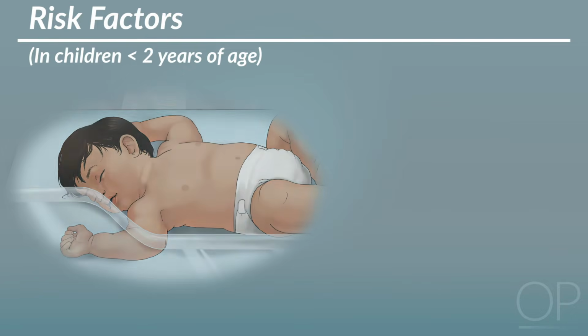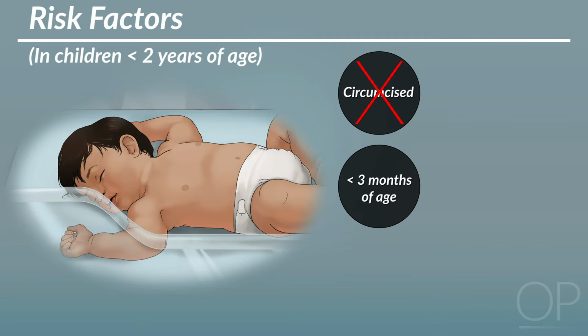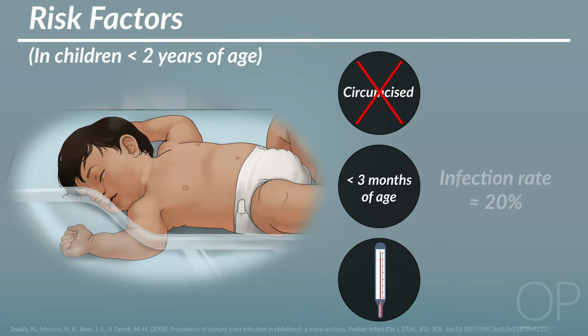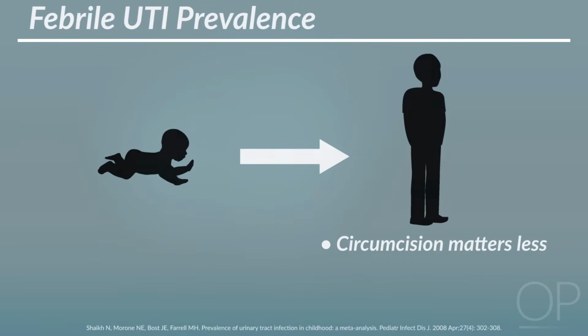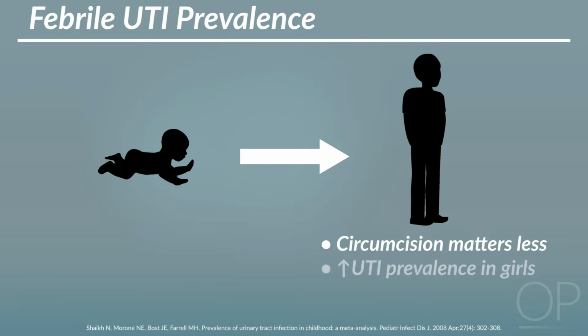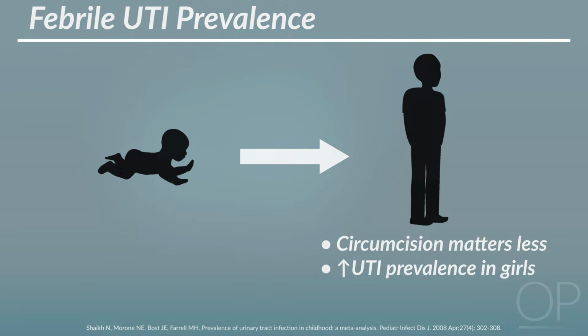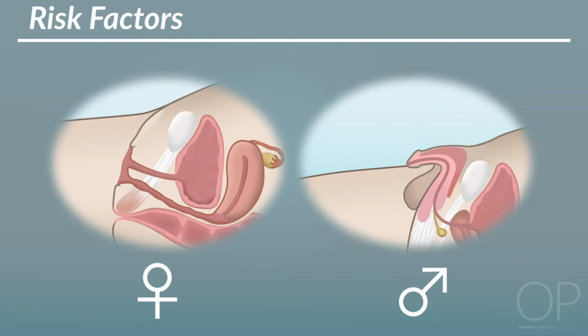Since infants cannot describe their symptoms, we rely on risk factors to determine which infants to test. For example, uncircumcised boys less than 3 months of age presenting with a fever are at the highest risk for UTI, with an infection rate of approximately 20%. Circumcision appears to matter less as infants grow, and UTI quickly becomes more common in girls compared to boys. The increased incidence of UTI in girls as compared to boys is hypothesized to be due to a shorter urethra.